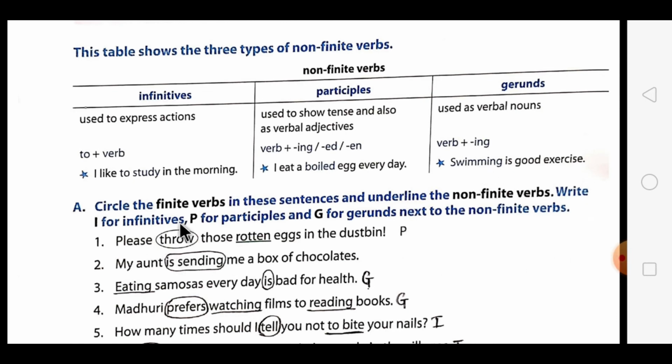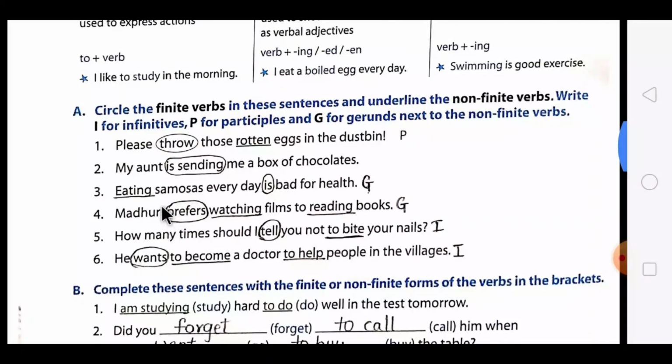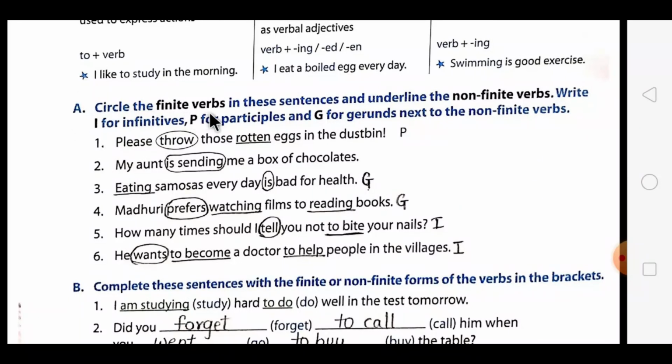Now let's move on to the next exercise. Here it is given, you have to circle the finite verb in each sentence and underline the non-finite verbs. And one more thing you have to do, that is write I for infinitives, P for participles, and G for gerunds.